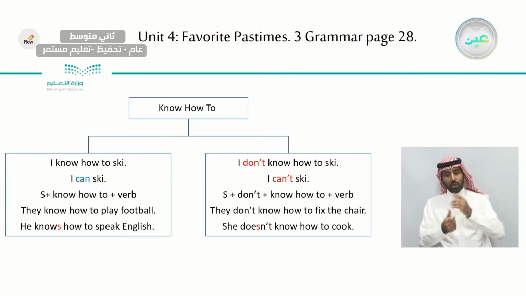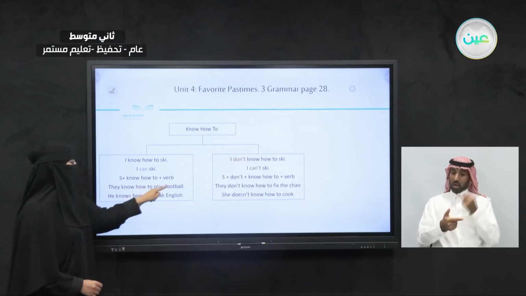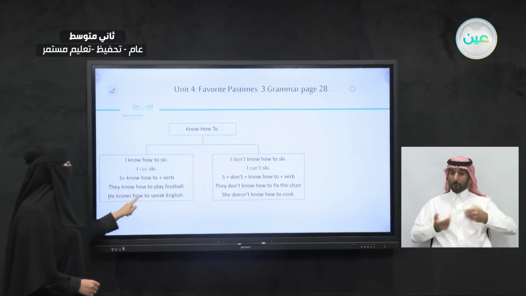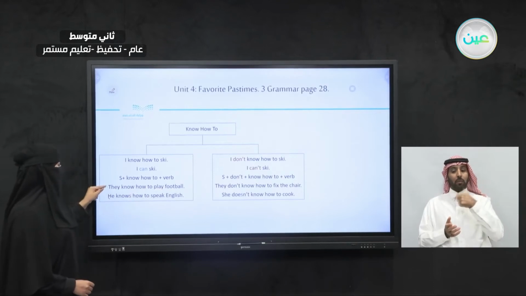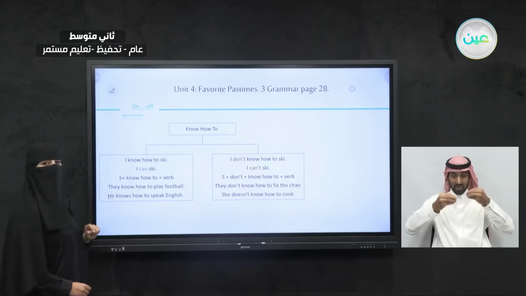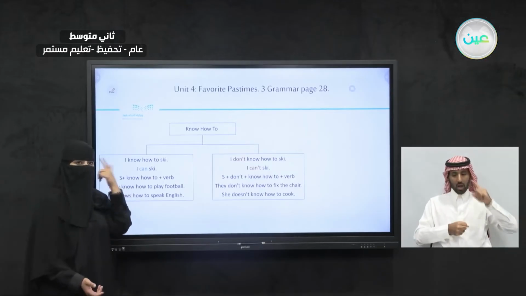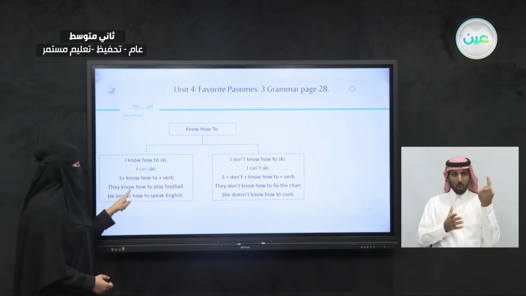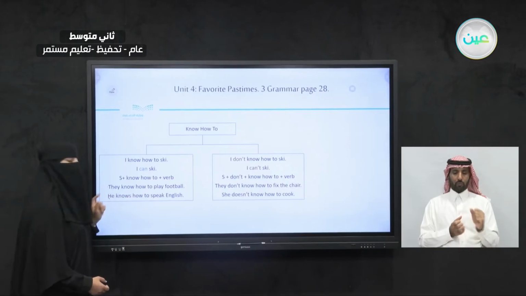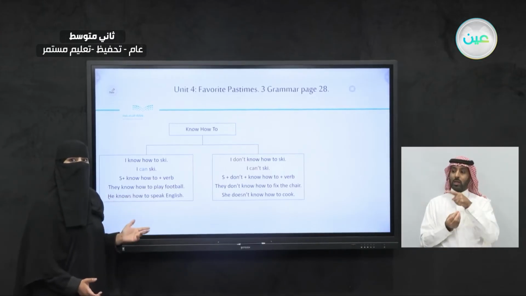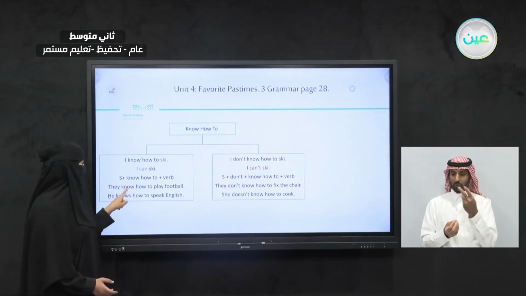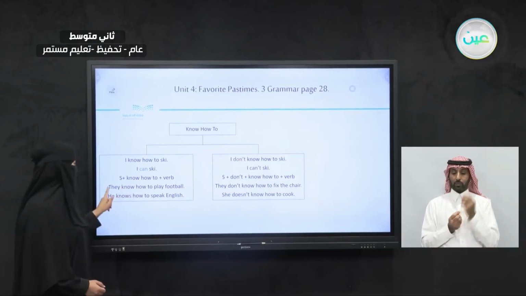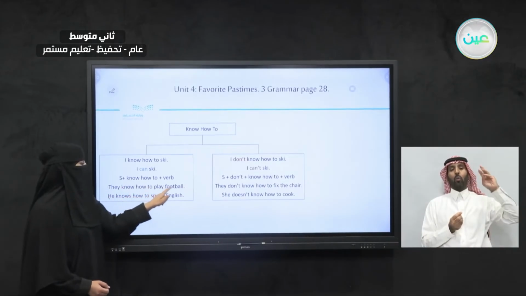Let's take a look at this example. I have 2 examples here. We have they know how to play football. He knows how to speak English. So, with they here, did we add S to the word know? I know. I know. So, the word know here is a verb. They know how to play. But because we have the subject they, we are not adding s here to the word know. They know how to play football.